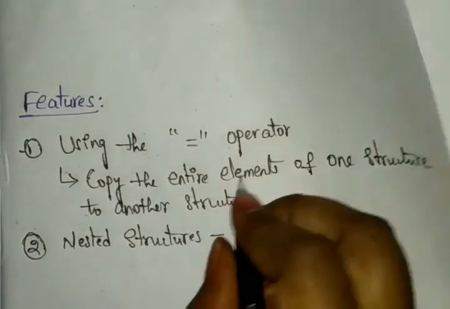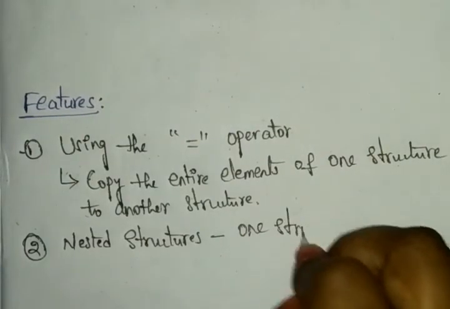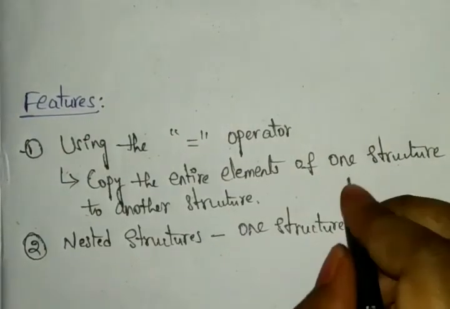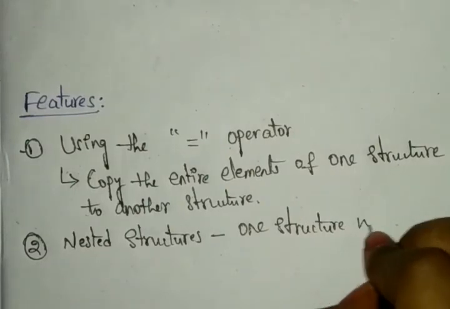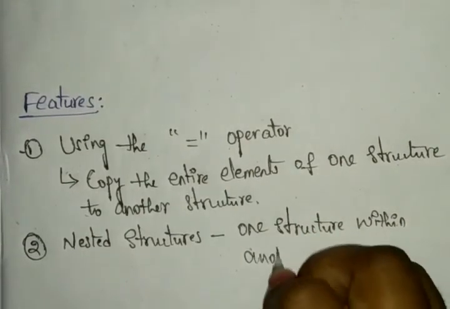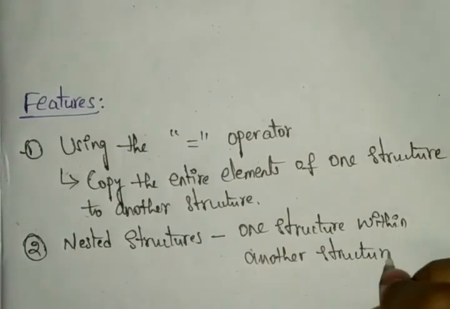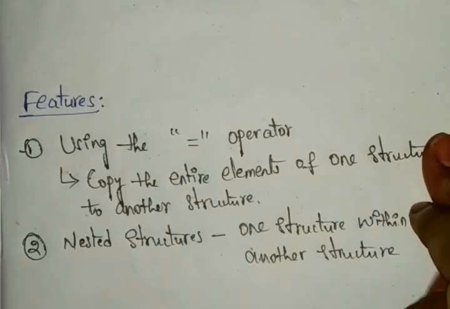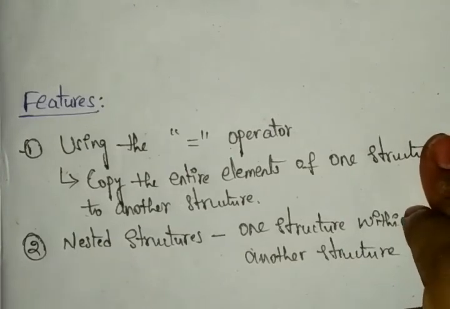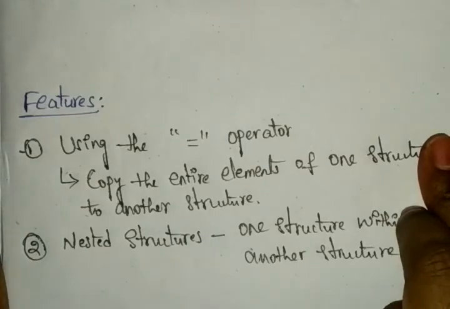You can write one structure within another structure. In one structure you can define another structure, that we call nested structures. And it can create complexity when storing various elements.